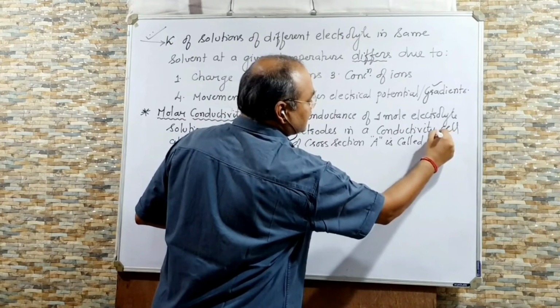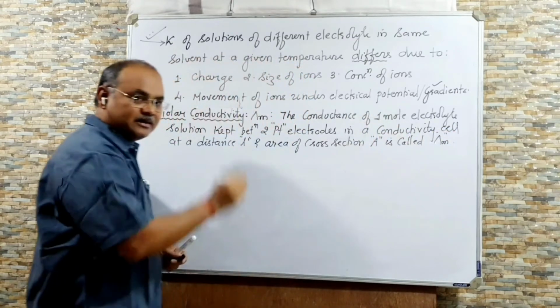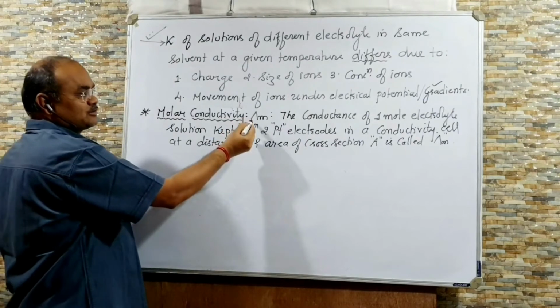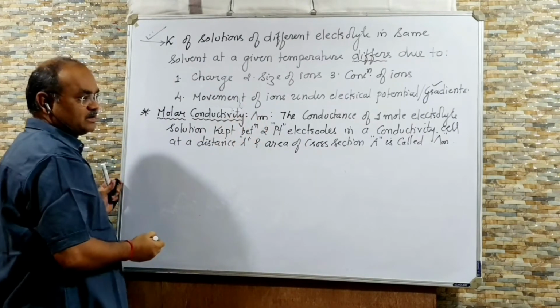lambda m. Lambda m means molar conductivity. Lambda is a symbol of conductivity. This is also called lambda. So lambda m is called molar conductivity.